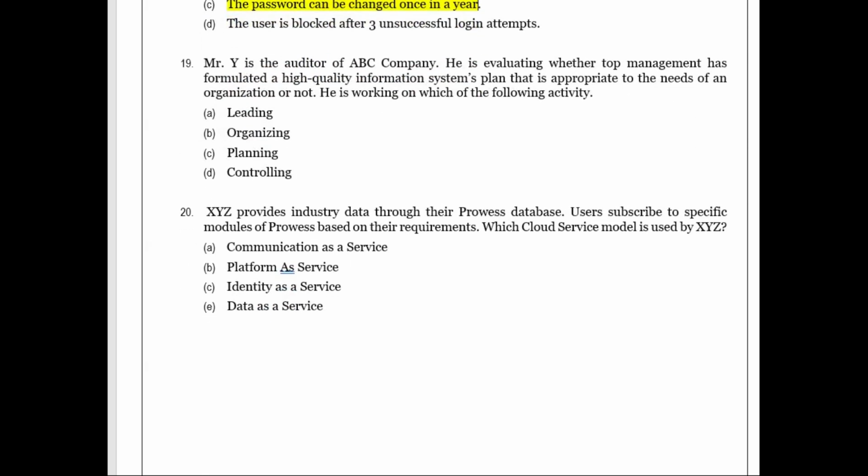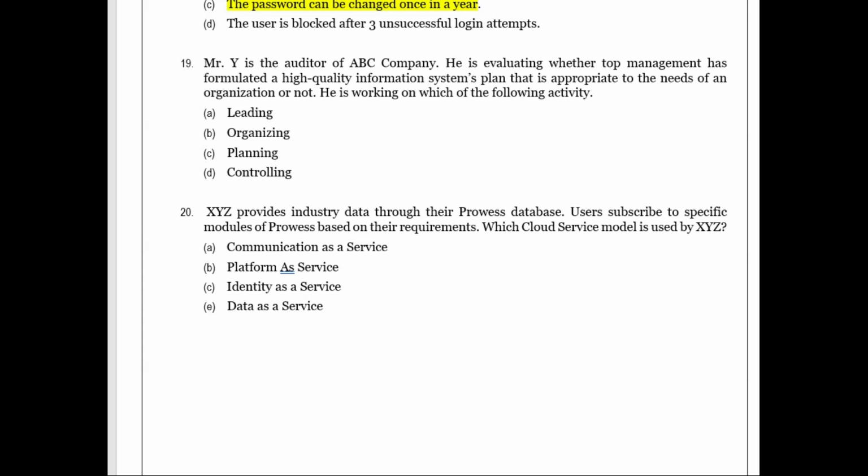Okay. 19th one. Mr. Y is the auditor of ABC company. He is evaluating whether top management has formulated a high quality information system plan that is appropriate to the needs of the organization. So who has responsibility to develop the information system plan? Also the information security plan, it is with the management, and the auditor must ensure that such plan exists.